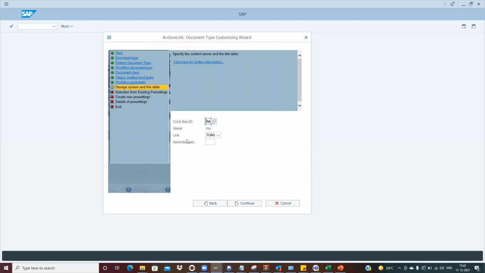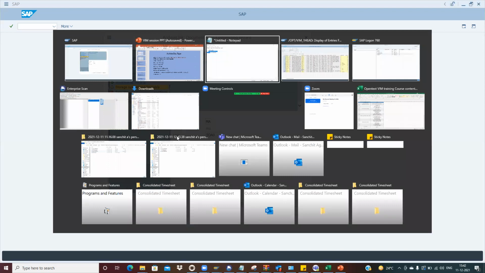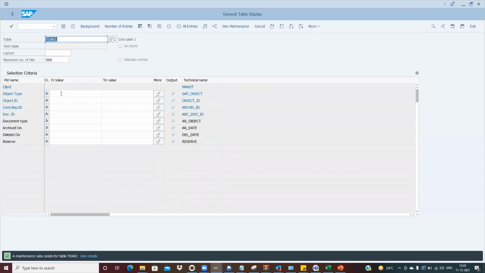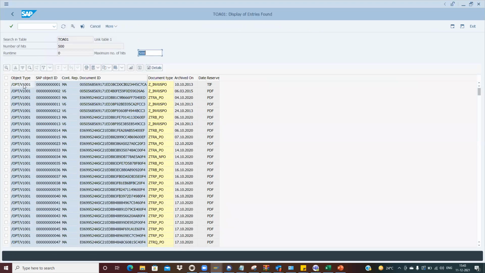Now there is one link. This is also a very important thing. What is this link? What OpenText said is that there should be some linkage to your archive server. I will show you this, TOA01. This is the object type. This is my content repository ID. If I execute this, you can see V1001, my content repository. This is my archive doc ID.